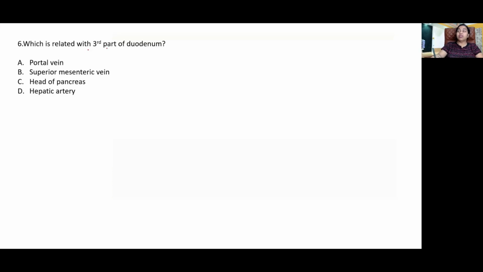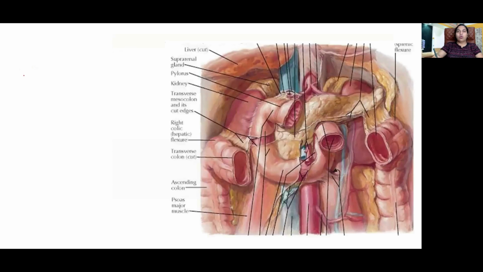Which is related to the third part of the duodenum? Yes, easy. Answer? Okay. So how many parts of the duodenum are there? The first part, second, the third, and the fourth. Okay. So each part has something that you should definitely remember. The first part has certain peculiarities.